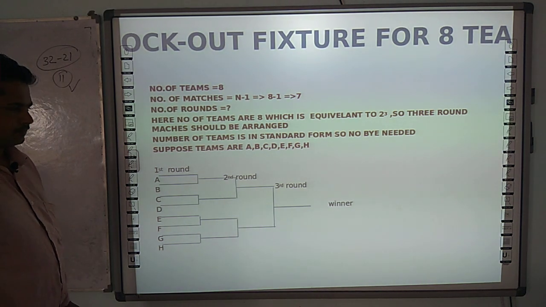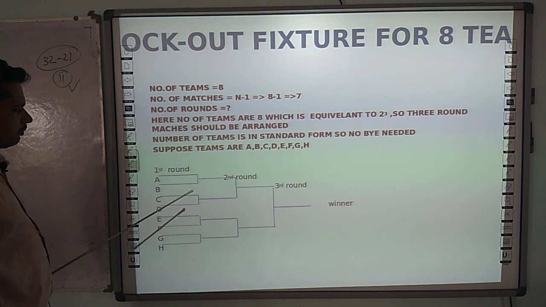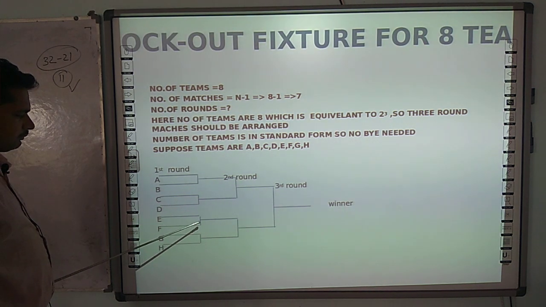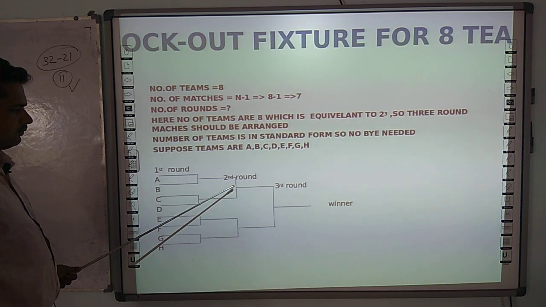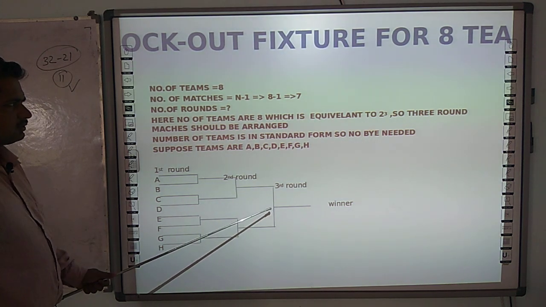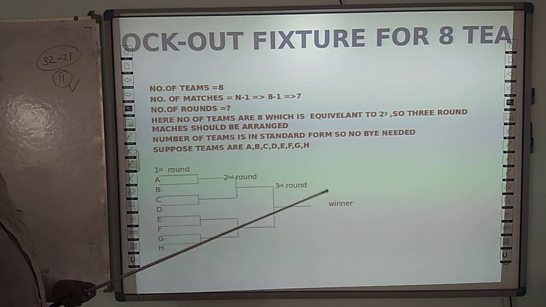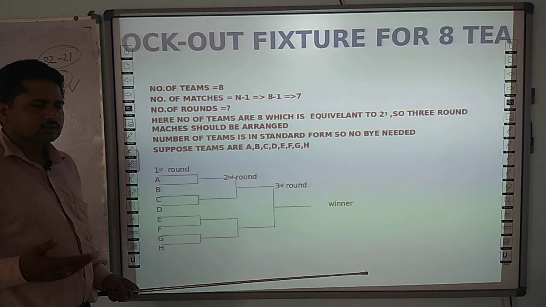Is that clear to you? So the number of matches is 1, 2, 3, 4, 5, 6 and 7, as has been given here. I think this fixture is clear to you.